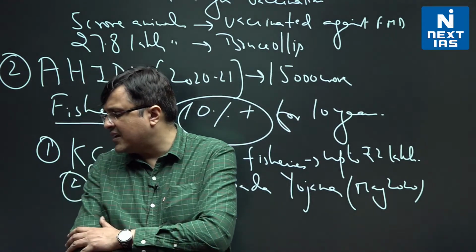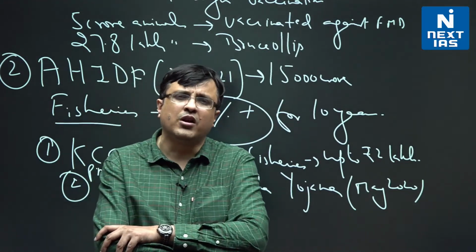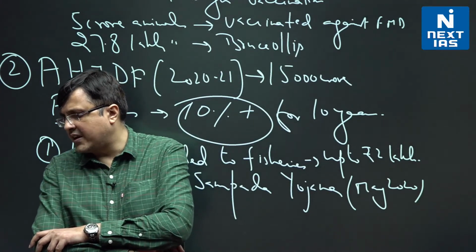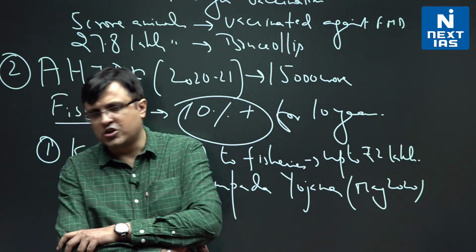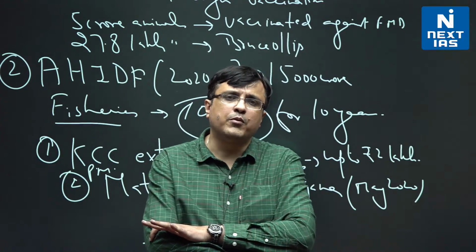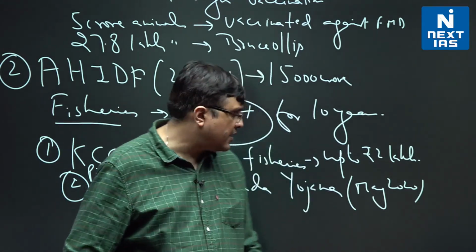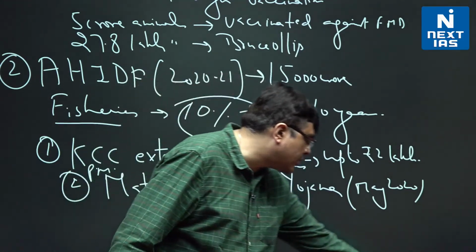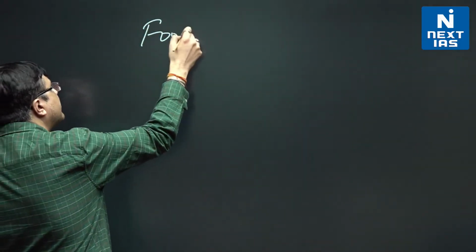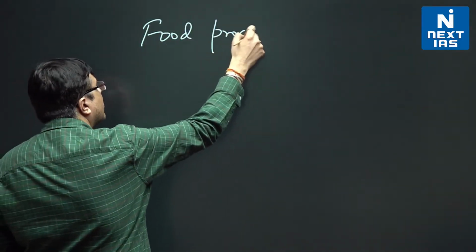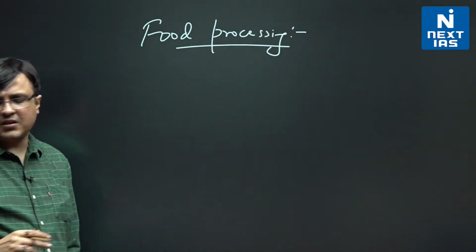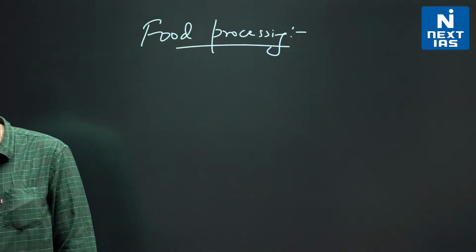Two schemes that they tell us, we are very clear on them already. That is Prime Minister Formalization of Micro Food Processing Enterprises, Kisan Sampada Yojana, and TOP scheme. These are the three things they talk about for promotion of food processing and development of farmers' income. So in food processing, you can take it as this. There are a few relevance points that they suggest of food processing.